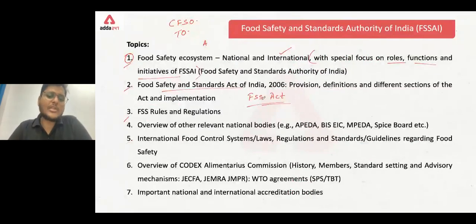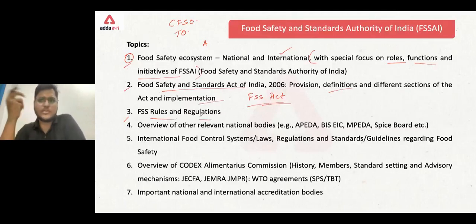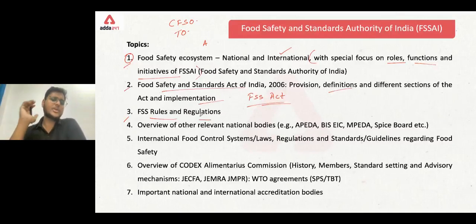Okay, so FSS Act 2006. What are the provisions? What are the different definitions related to the FSS Act? What are the different sections of this act and how is it implemented? Clear? Now, third, let's talk about the FSS rules and regulations. What are the different FSS rules and regulations? There are different rules and regulations here. You might have seen 2011, 2012, 2013. There are so many years. We'll talk about these rules and regulations.